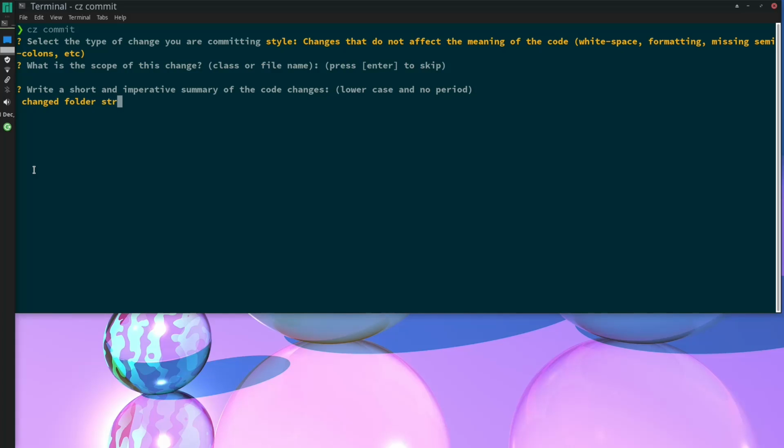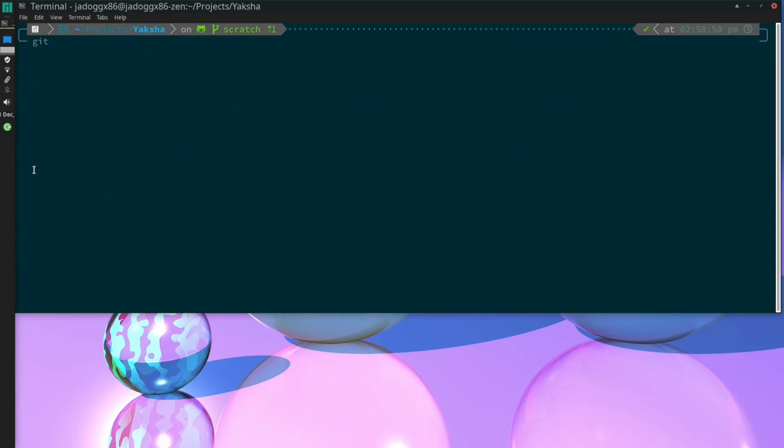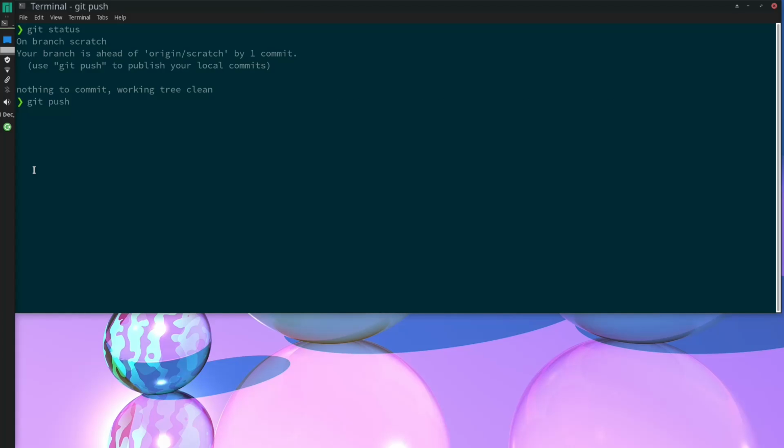So this is basically where I created the folder structure. So I'm just going to create a commit for this and push it. So like this, I will create small commits and push them to Git. If you go to the GitHub repo, you can see all these commits.